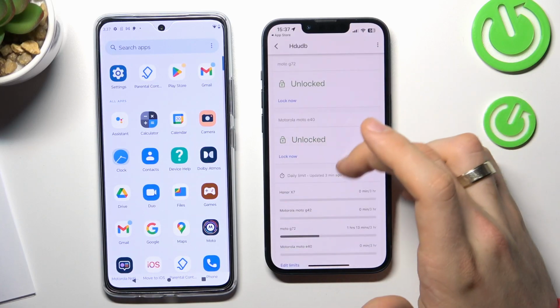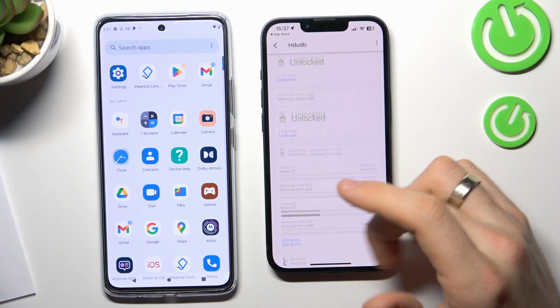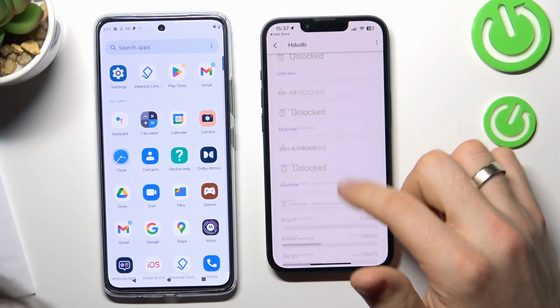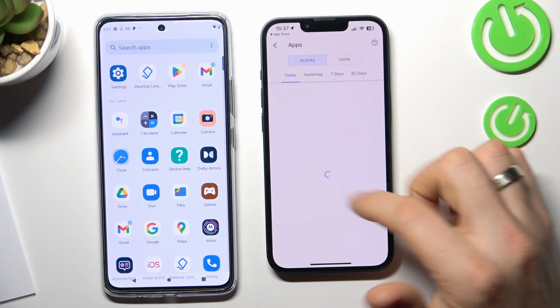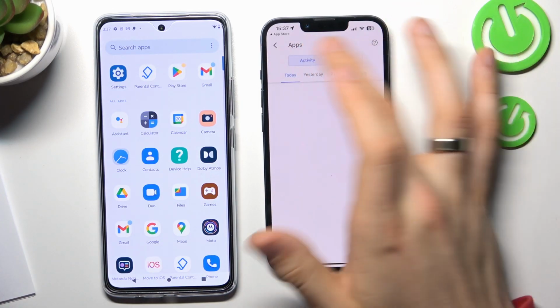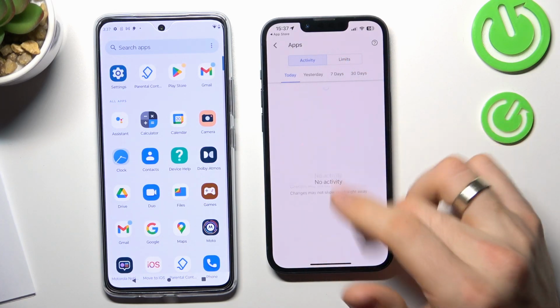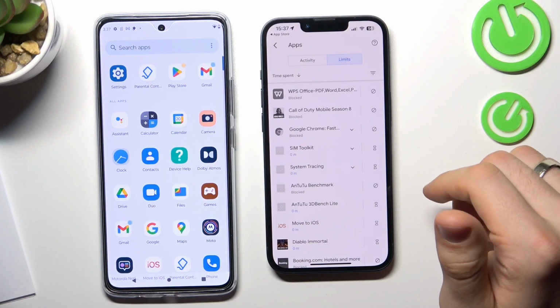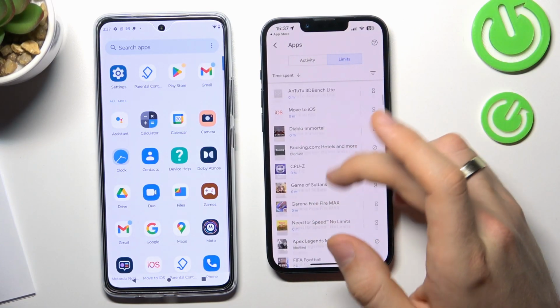So just scroll down, here you need to choose no activity. Okay, click more. Here you will see apps, all apps. Wait a while, limits, choose limits, and now find the application you want to block.